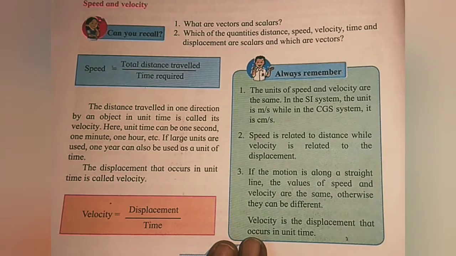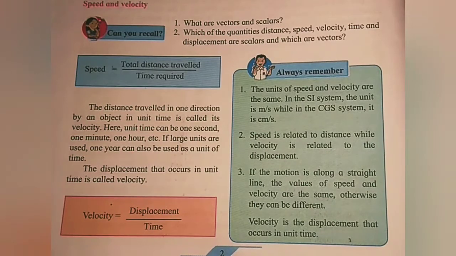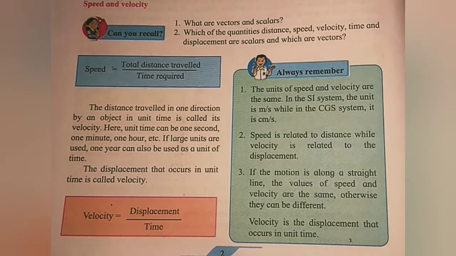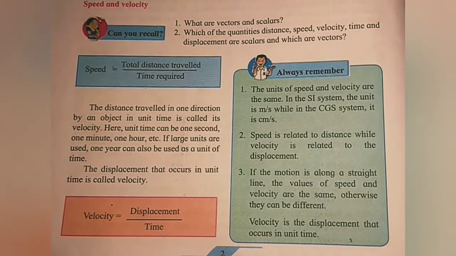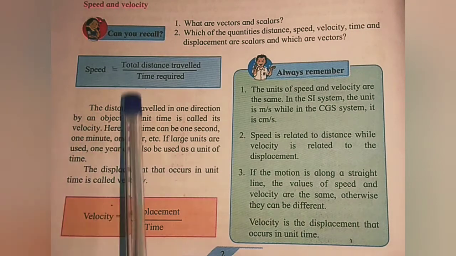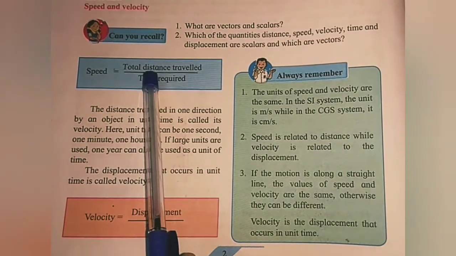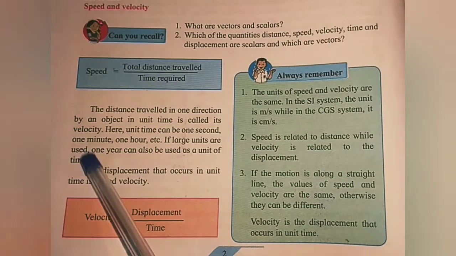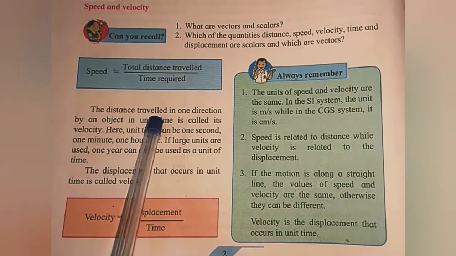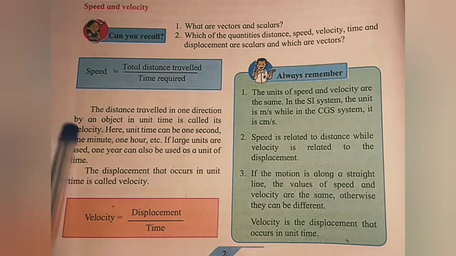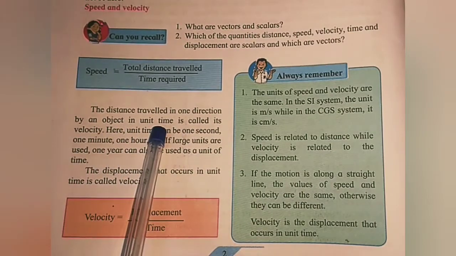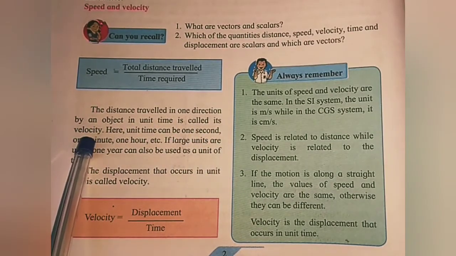So speed is nothing but total distance traveled upon time required. It is not displacement, here it is distance. Now see, the distance traveled in one direction by an object in unit time is called its velocity.